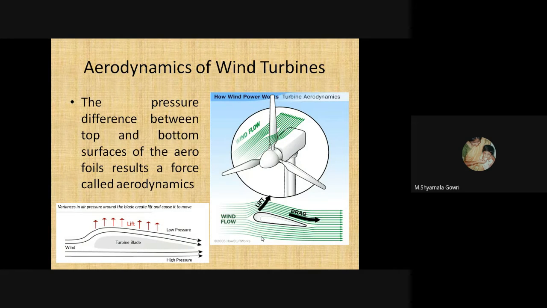So aerodynamics is the pressure difference between the top and bottom surface of an airfoil, which results in a force. This is called aerodynamics. In this diagram, the cross section of turbine blades is shown. The upper direction is the low pressure side and the downward direction is the high pressure side. The pressure difference between the top and bottom surface of an airfoil results in a force, which is called aerodynamics.